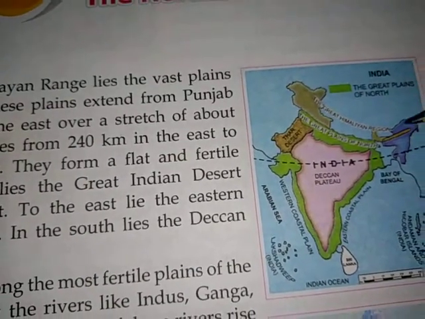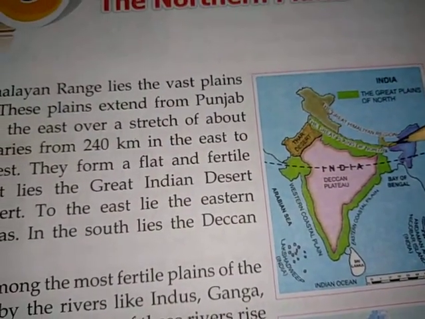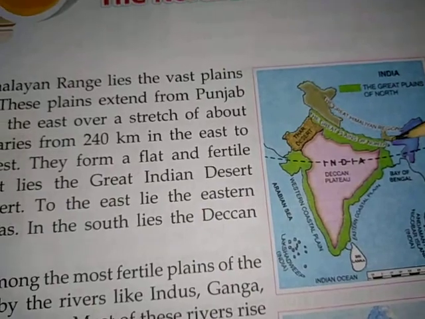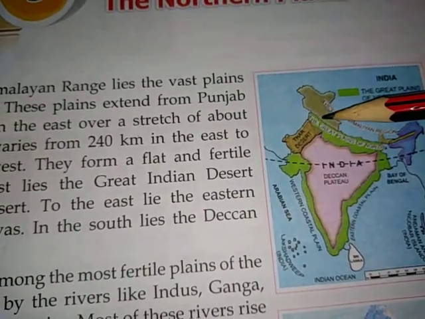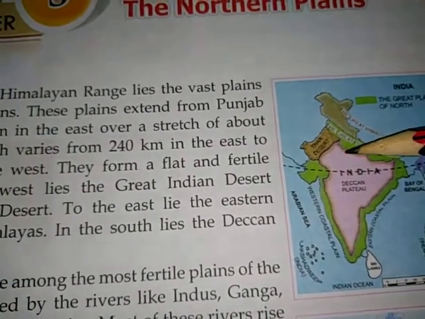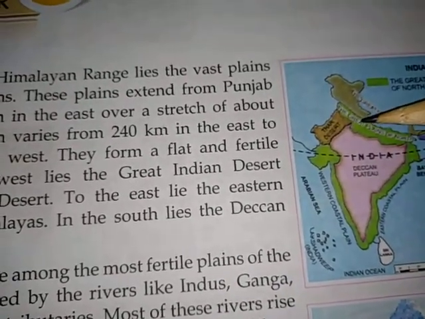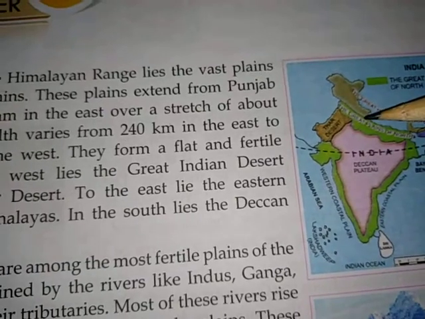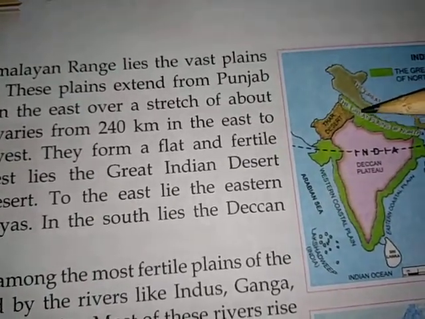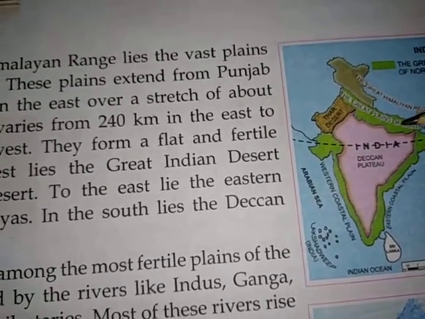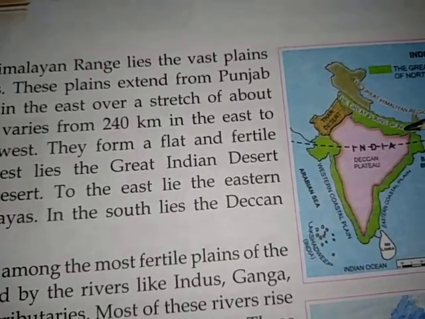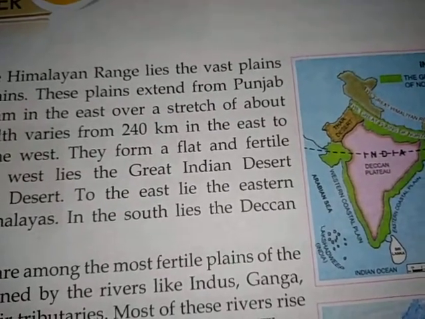Here's a correction: in the east the width is 240 km, and in the west it is 320 km. And they form a flat and fertile lowland which is good for agriculture. So this area is very good for cultivating different types of crops.